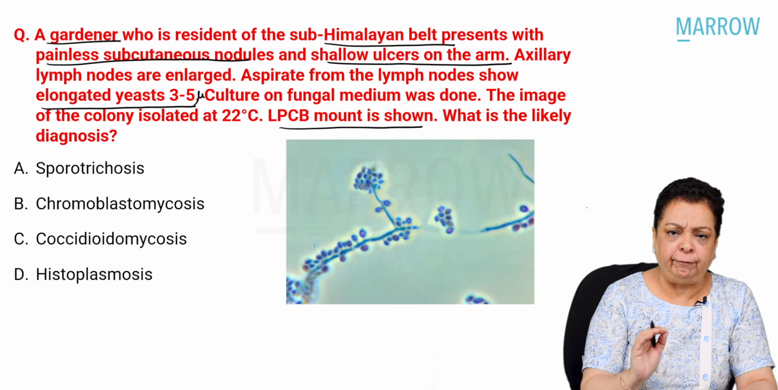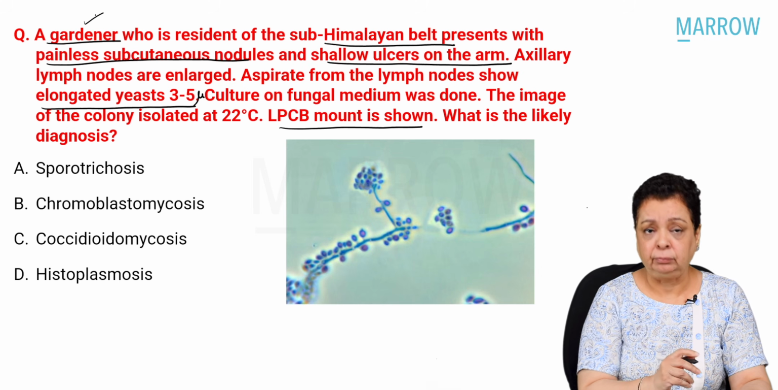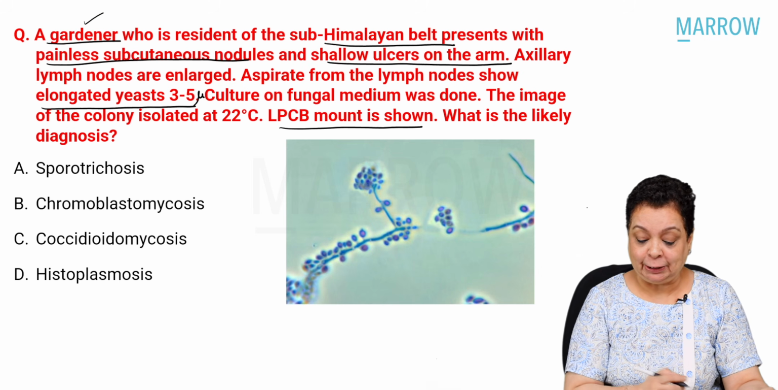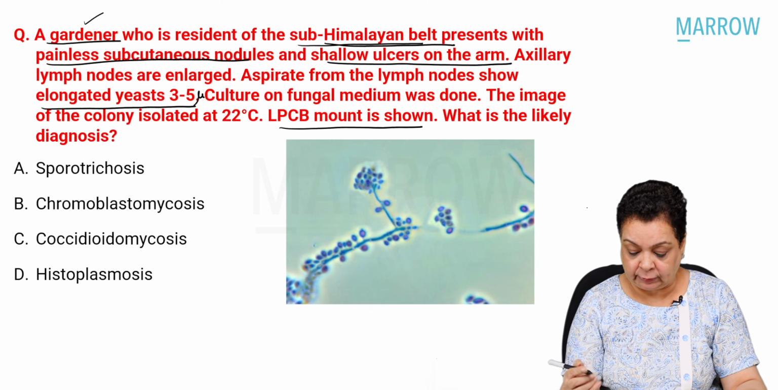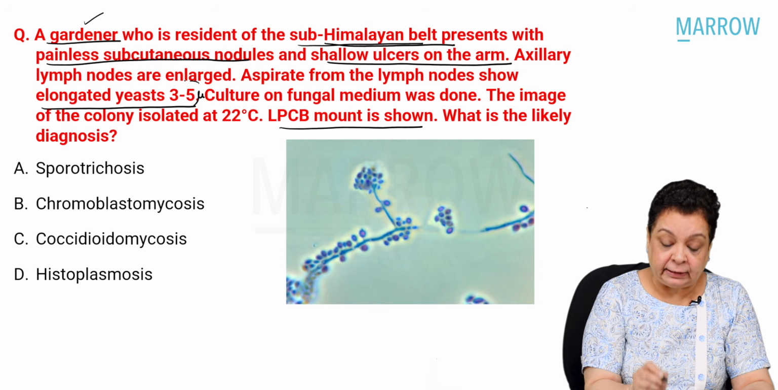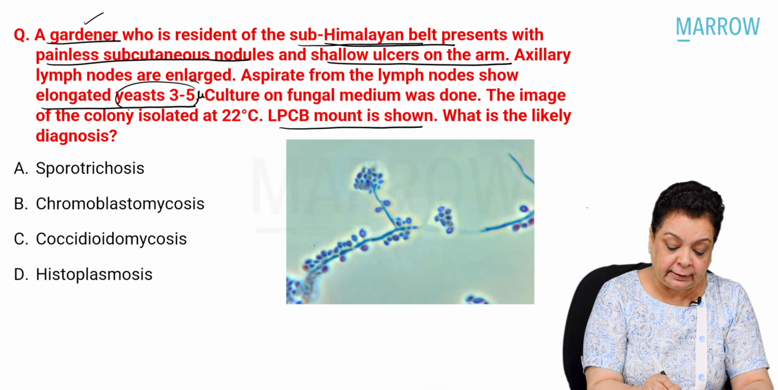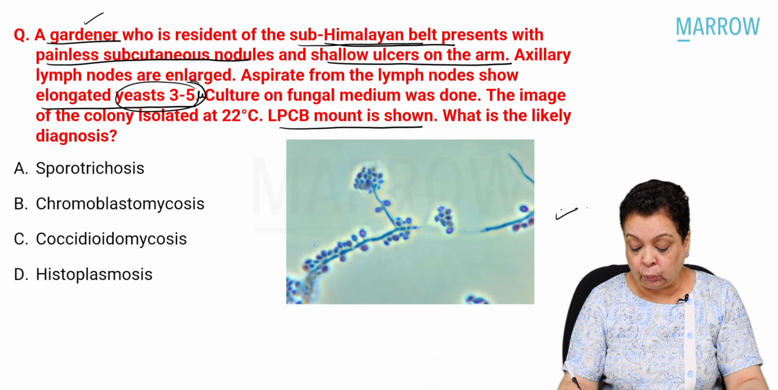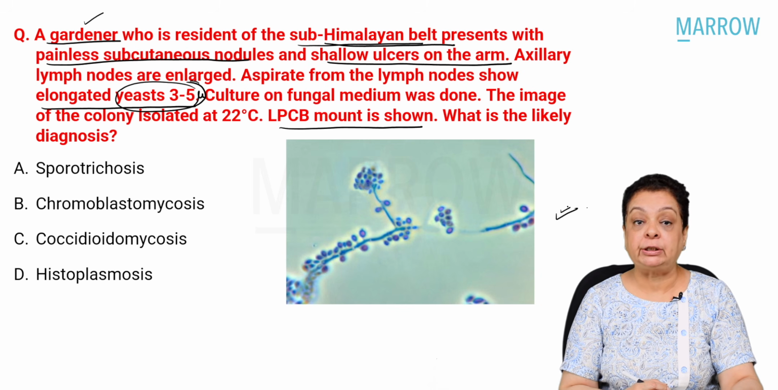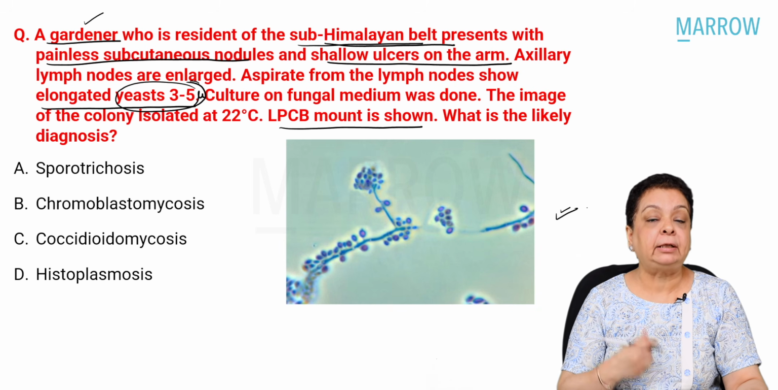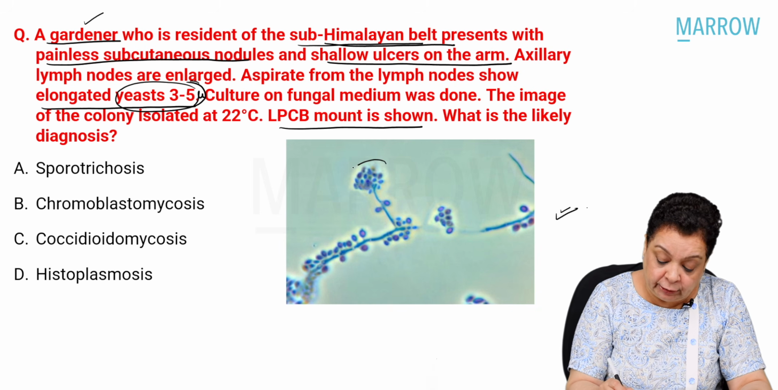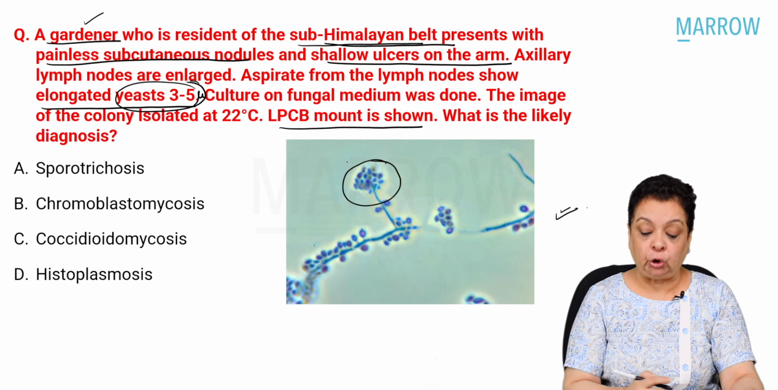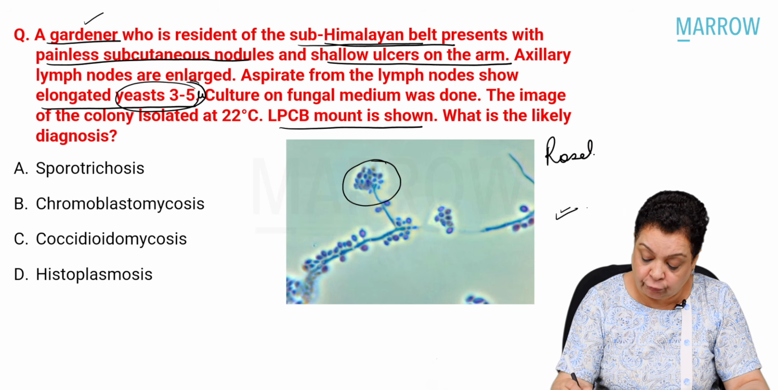Now, this is a very, very easy question. A rose gardener or a gardener from the sub-Himalayan belt has presented with sporotrichosis, right? So we are seeing it's a dimorphic fungus. We are seeing yeast in the biopsy, and when we grow it at 22 degrees Celsius, it converts into the mold form. And what is the LPCB mount showing? It is showing hyaline septate hyphae with bunches of conidia. We call them rosettes of conidia.